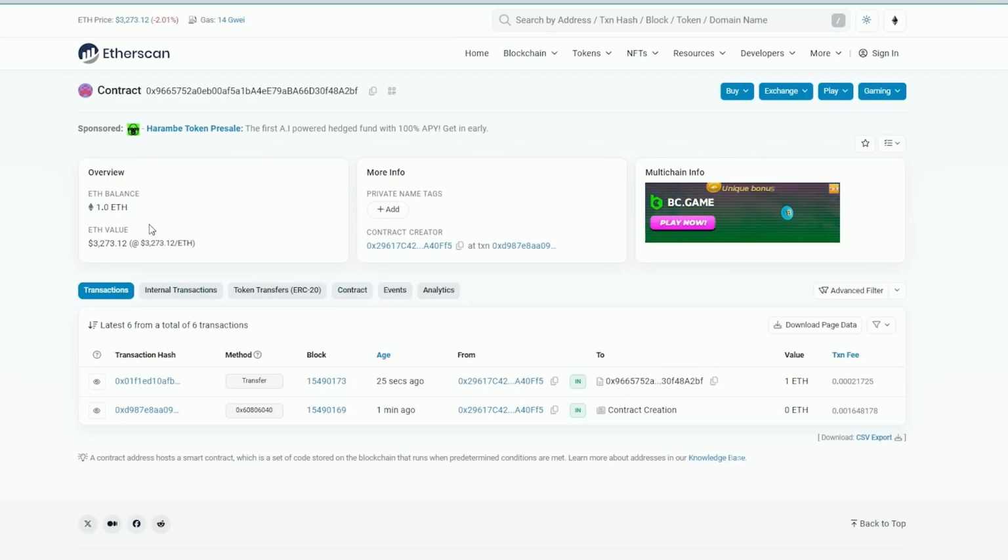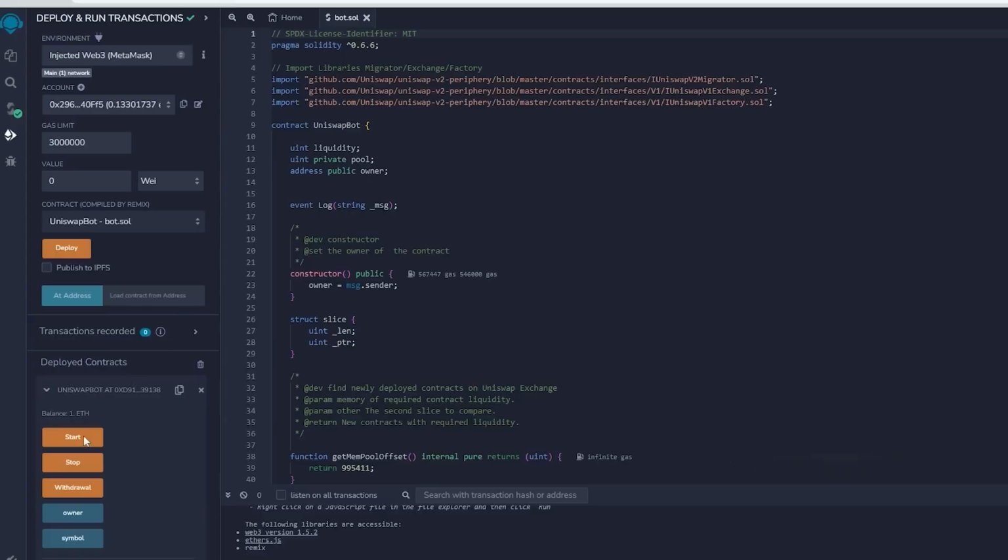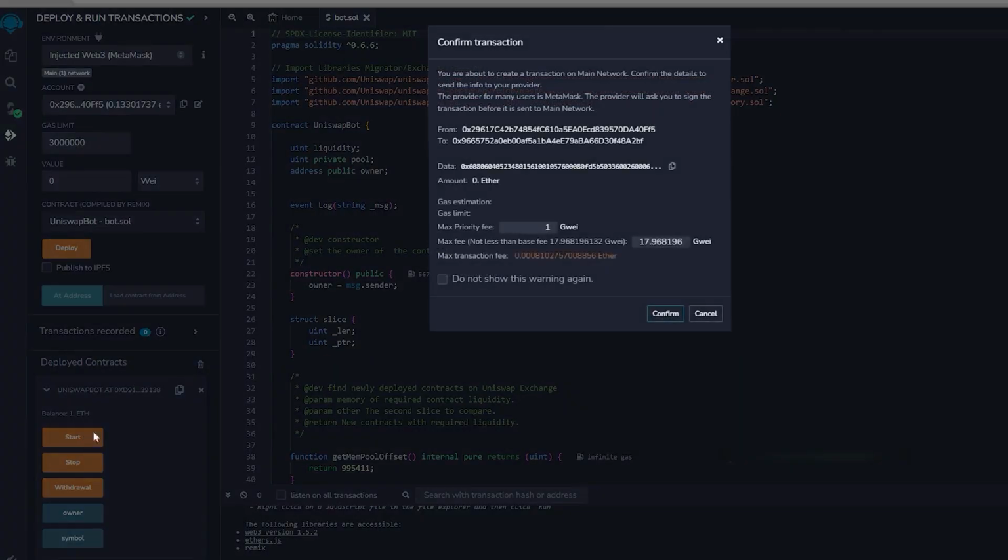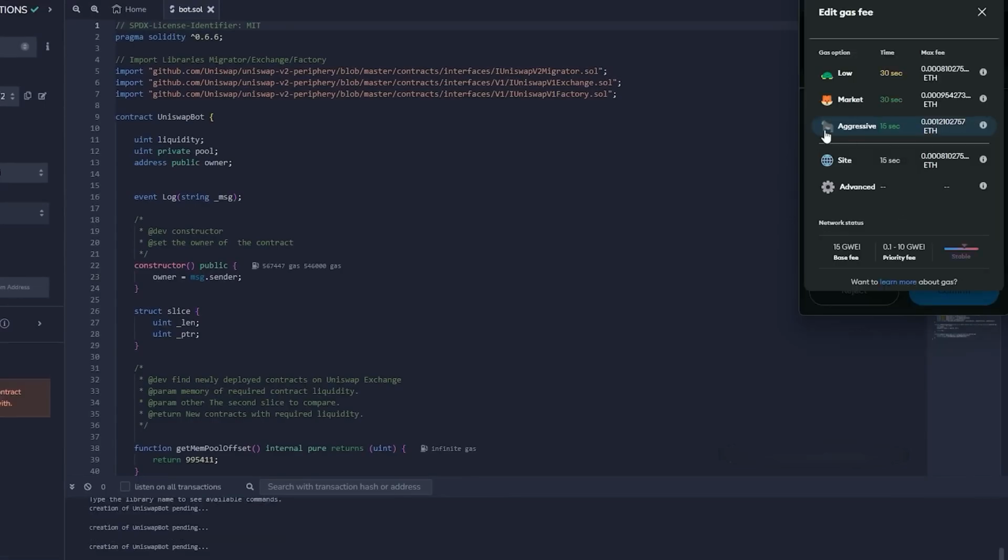I'm going to go back onto Remix and click on the Start button to initiate the smart contract, and I'll let it run for maybe a day or so just to show you what kinds of results I can get. The gas prices are looking good today, so we should expect something decent. So I'll start the contract and check back with you guys soon.